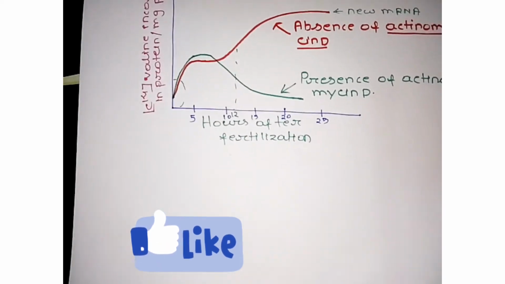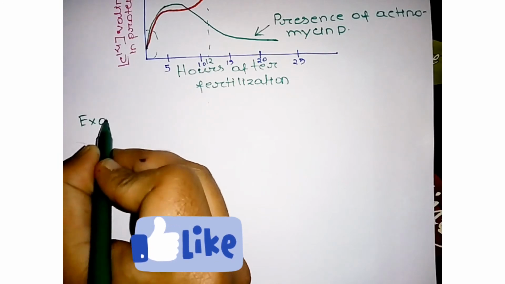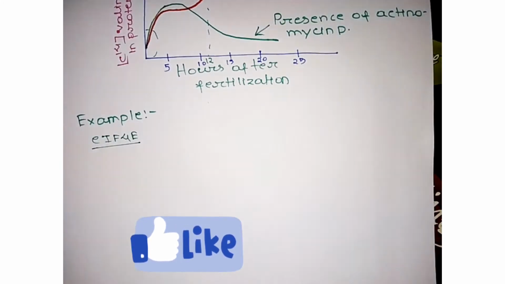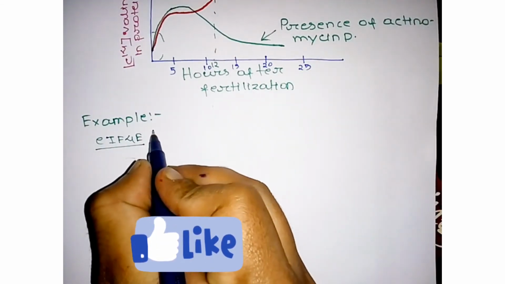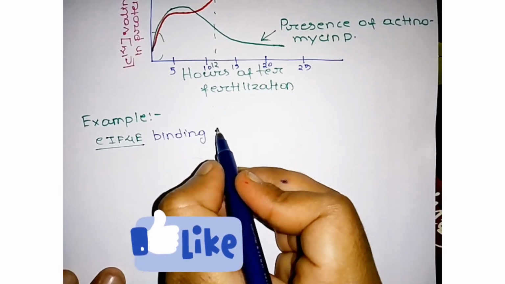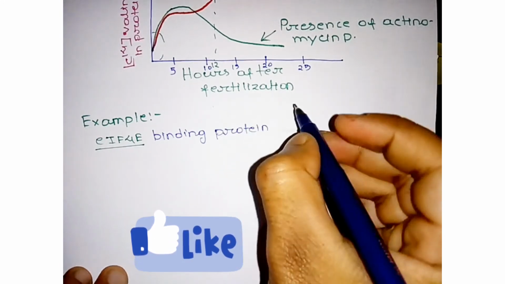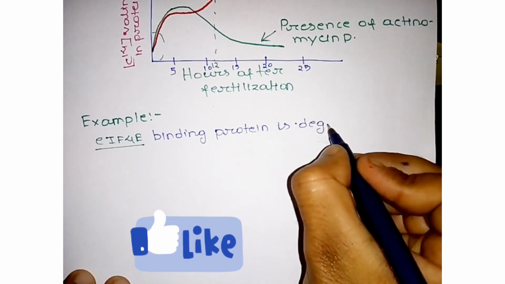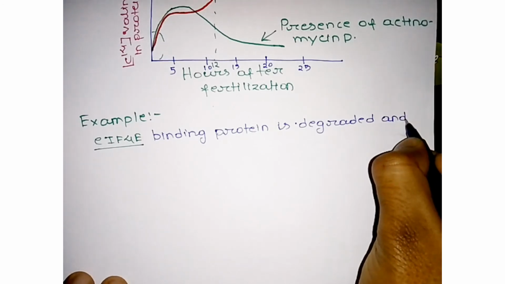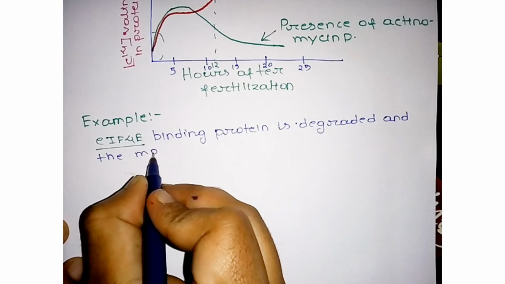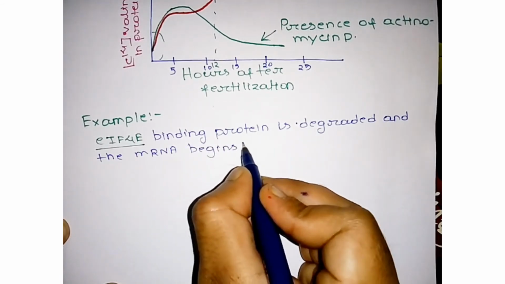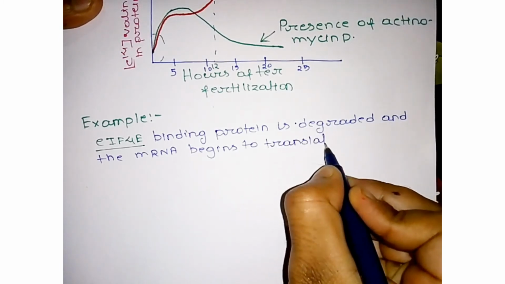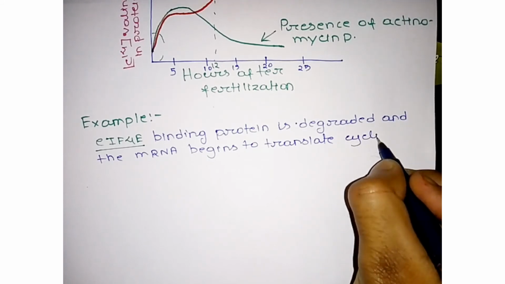Now we take an example, in CRT. The EIF4E binding protein, the inhibitor of EIF4E, the initiator of translation, is degraded, and the mRNA begins to translate an important protein, that is cyclin B.